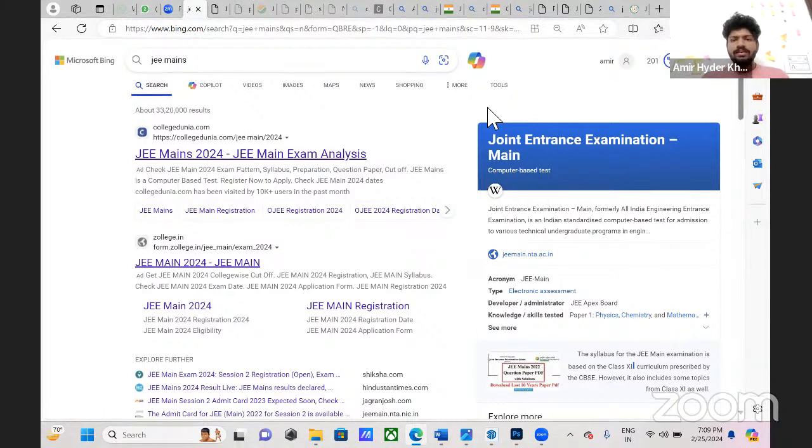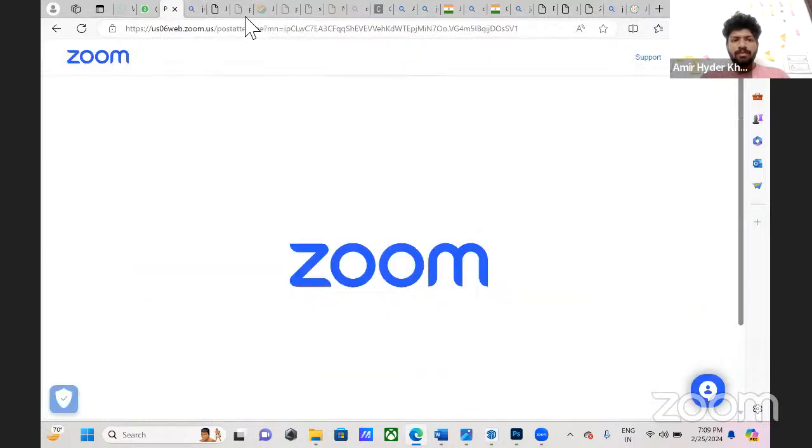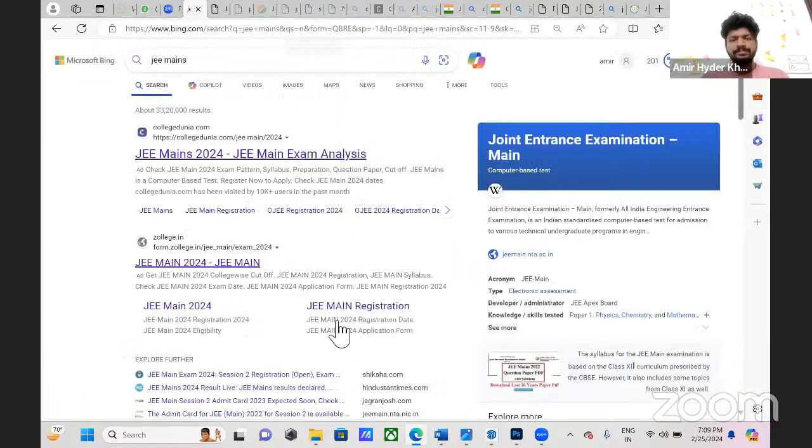So today we have come for the online orientation of exams like JEE Mains and NATA for 2024. As you know, JEE Mains has completed its first session at the end of January. So we will be looking at the second session, which is going to happen in April. And NATA has three sessions, and its first session is going to take place in April. So we will start with the JEE.